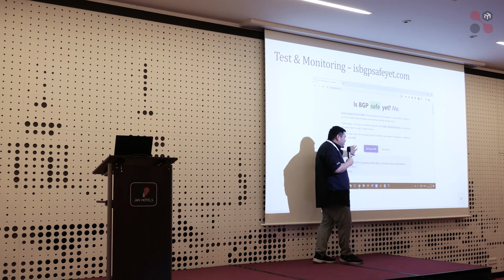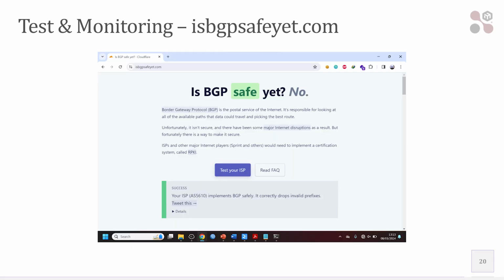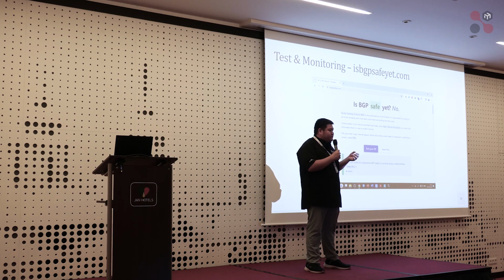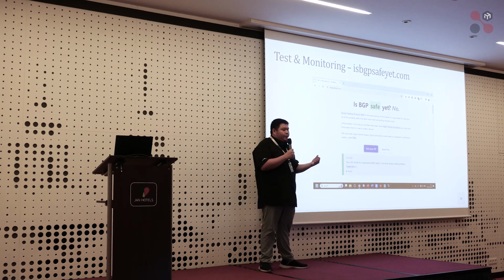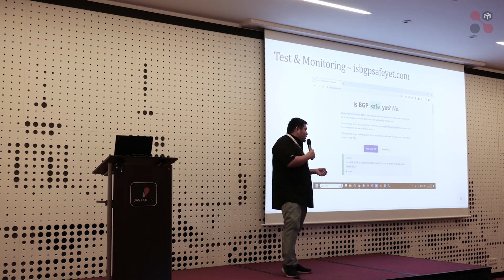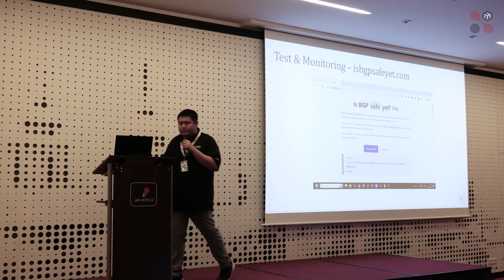I made this screenshot 2 hours ago using the Wi-Fi from this hotel, and the ISP in this hotel already implements RPKI. So how it works, they will try to reach the invalid prefix, and if it is unreachable, it means your ISP already dropped the invalid prefix, so it's already implemented in the ISP router.